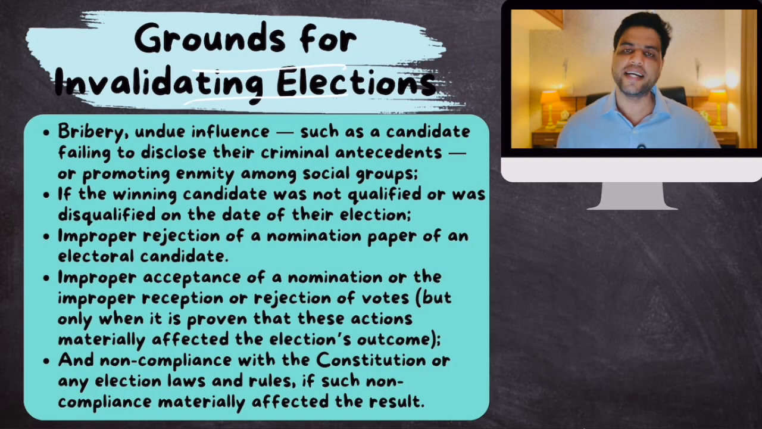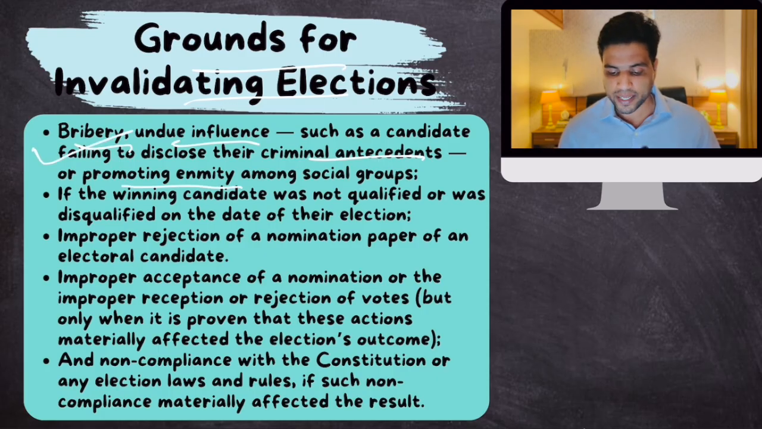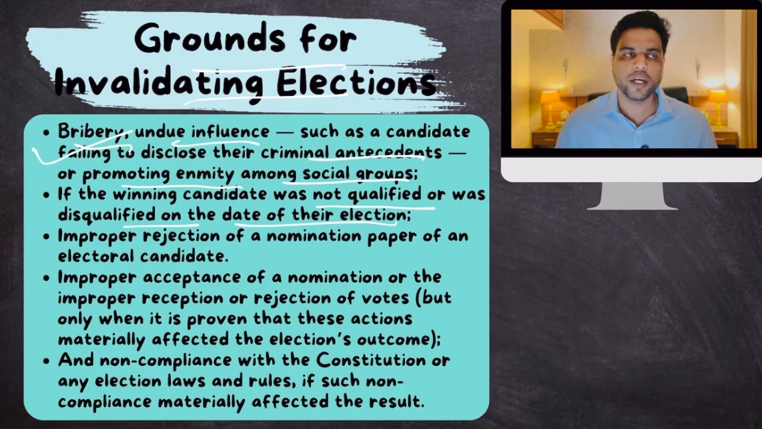Now, what are the grounds for challenging elections? Grounds for invalidating the elections: the courts can invalidate an election if the following grounds are there. There is bribery or undue influence, including the use of violence to force voters to vote for a particular candidate. Promoting enmity among social groups, using communalism, is another. If the winning candidate was not qualified or was disqualified on the date of their election, that is also a ground.